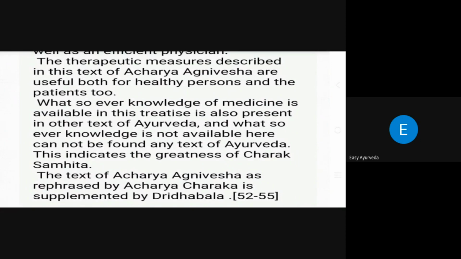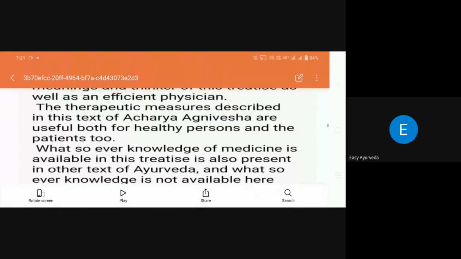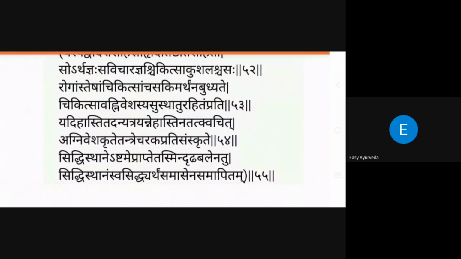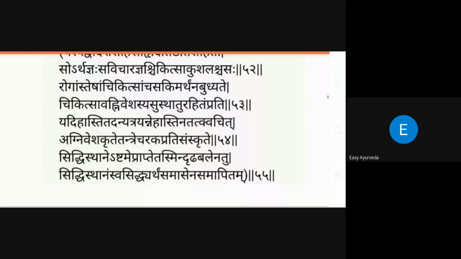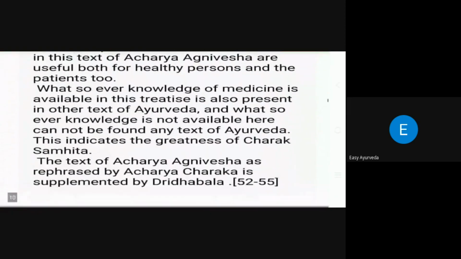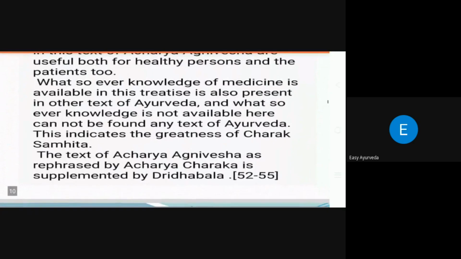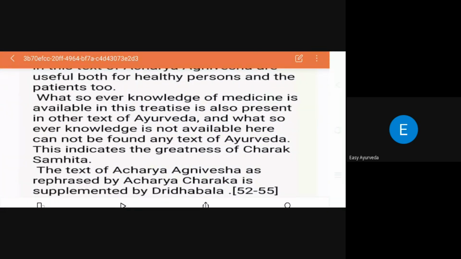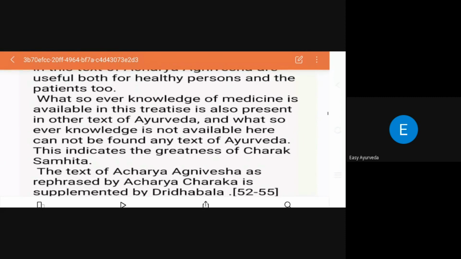And another speciality of this book is that it says: Yadihasti tadanyatra, yannehasti na tat kvachit. What beautiful words; see how confident the authors are and how genuine their work is. Acharya Agnivesha is telling that whatever knowledge of medicine is available in this treatise, the Charaka Samhita, is also present in other texts of Ayurveda.